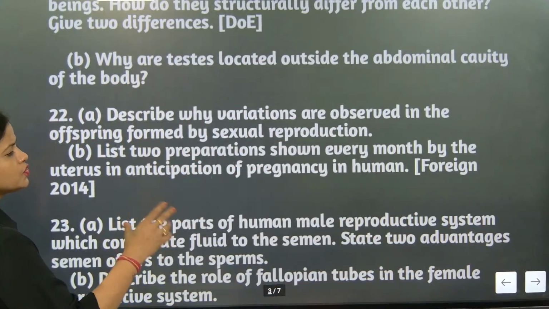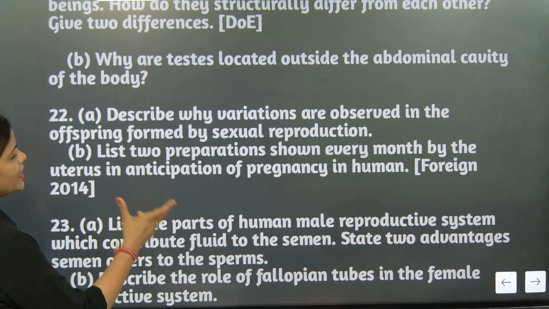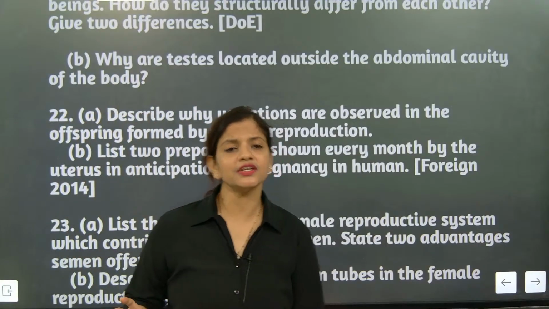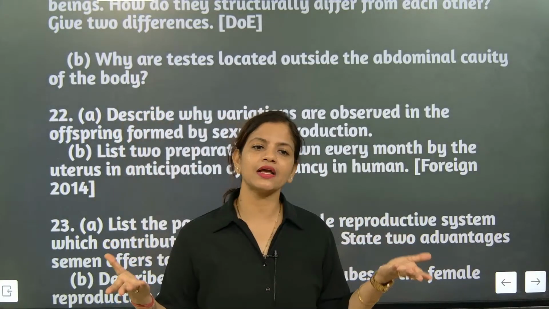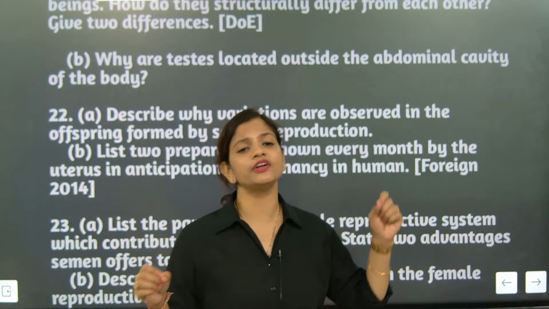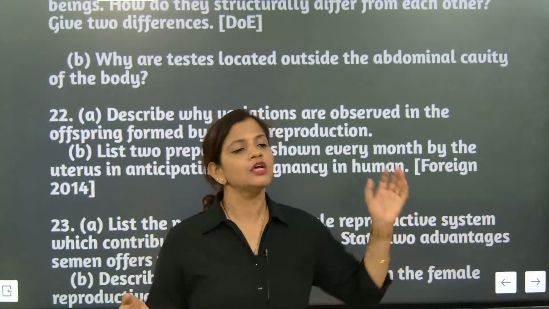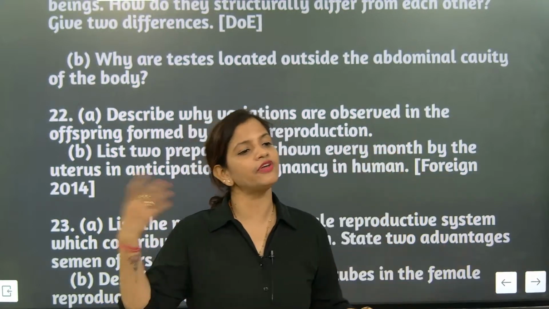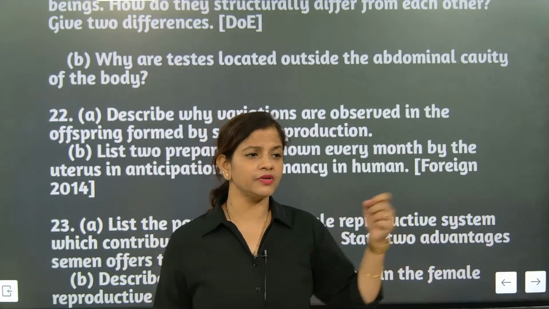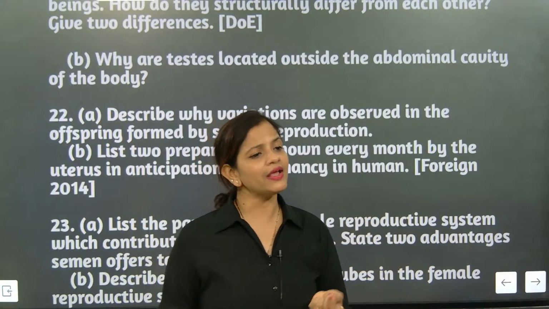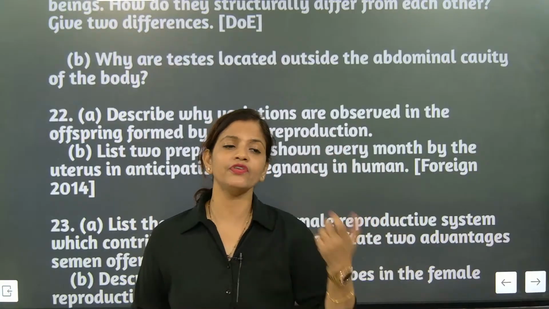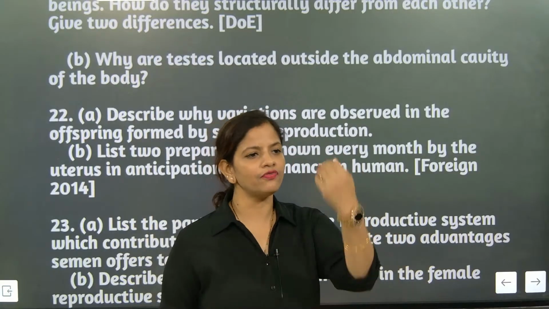List two preparations shown every month by the uterus in anticipation of pregnancy in human. Yes, you need to understand one thing, that the uterus will be preparing itself for the child. But the ova, that is the egg, will be generated by any one of the ovaries. Like January month, if it is the left ovary, then February month right ovary, like that. Understood now? So once the ovary secretes one Graafian follicle, one egg will come. That egg will be waiting only for 24 hours. After that, the egg will start traveling. If it does not get fused, it will start traveling and fall into the uterus.